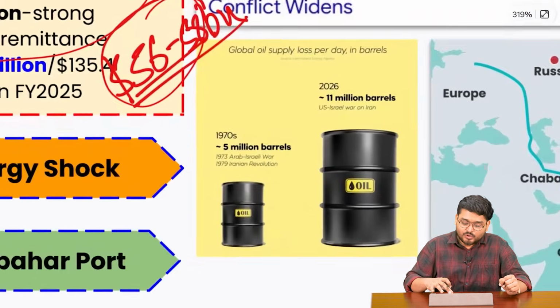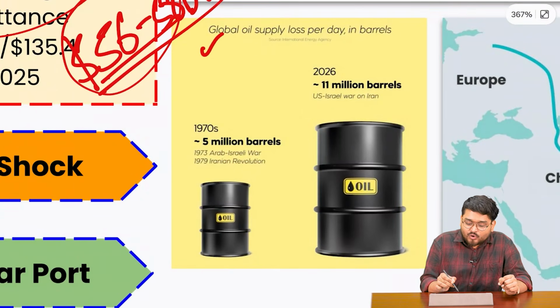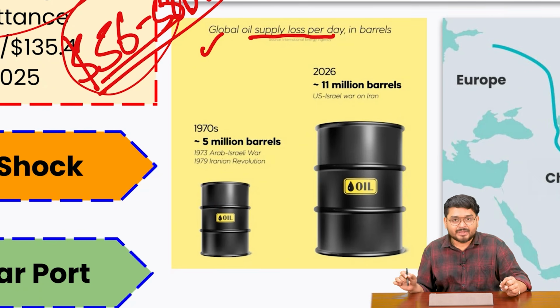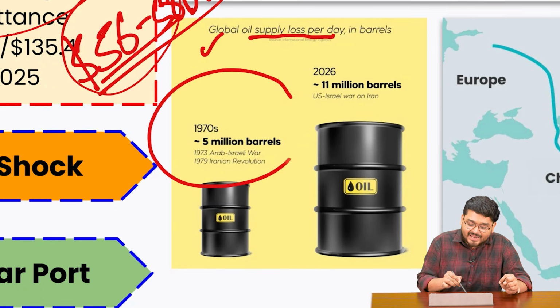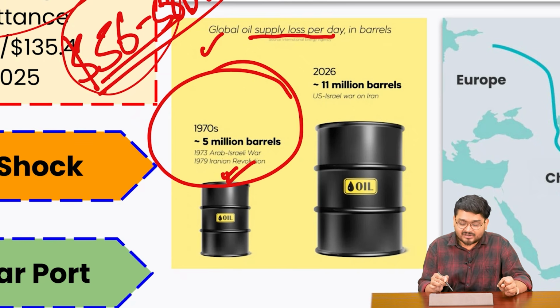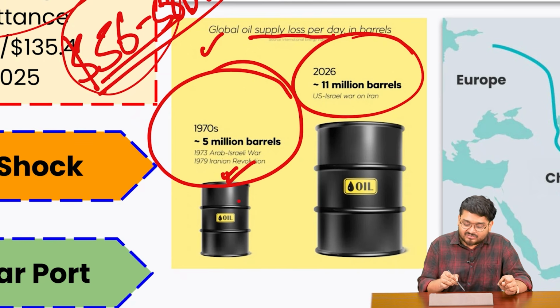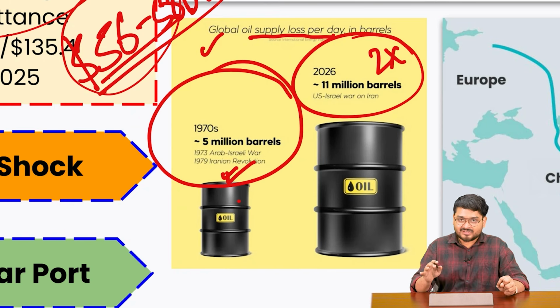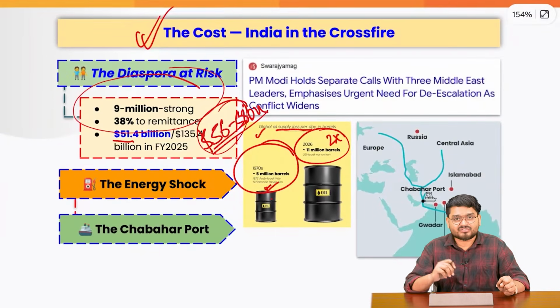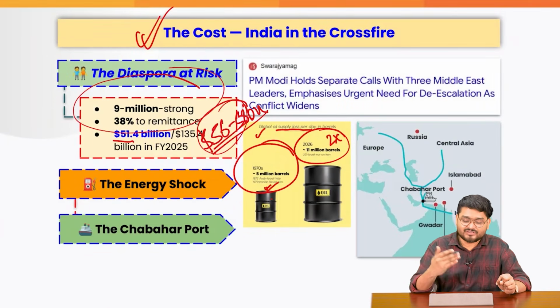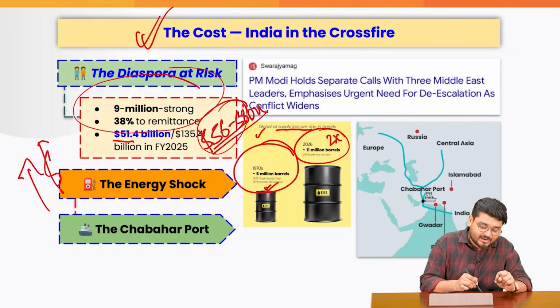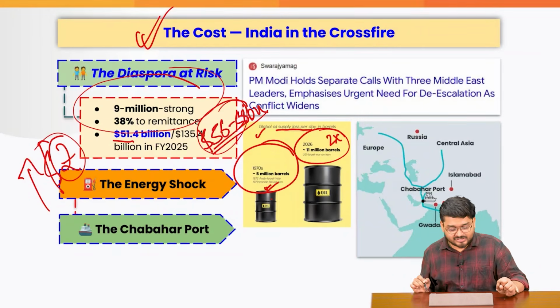Also, the global oil supply loss per day in barrels is more than during the 1970s Arab-Israeli war and the Iranian revolution. Right now, it is, if you can say, more than twice the impact, because the Strait of Hormuz is closed. How will those vessels come to India? So definitely inflation and prices are rising, and the rupee is depreciating.